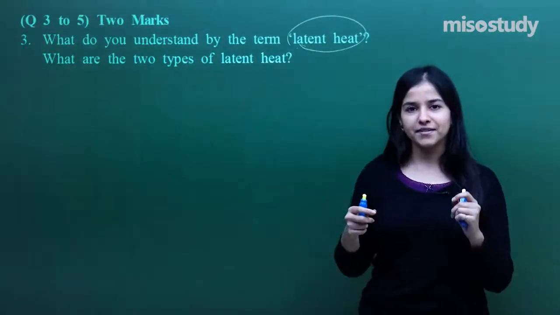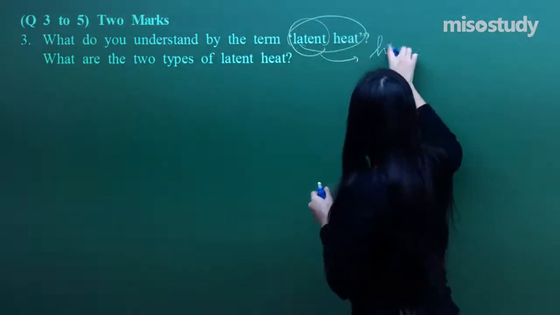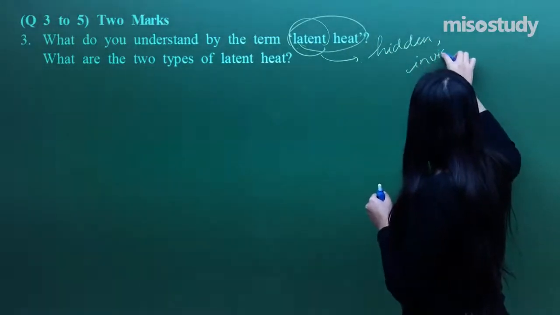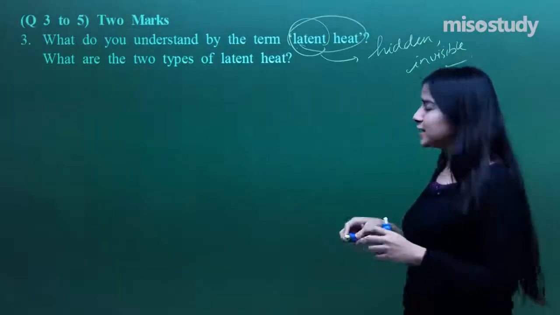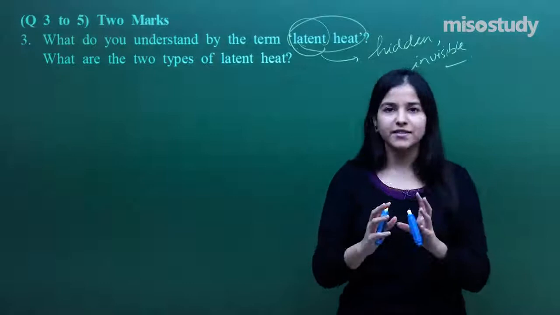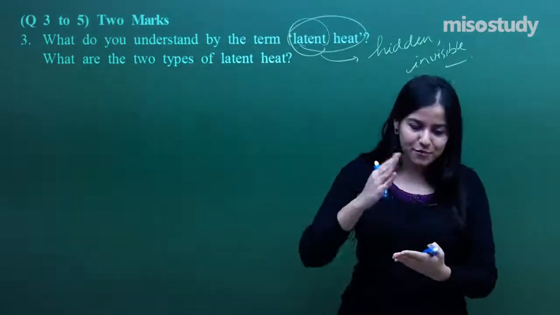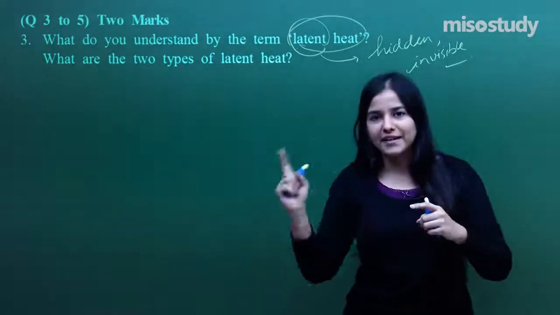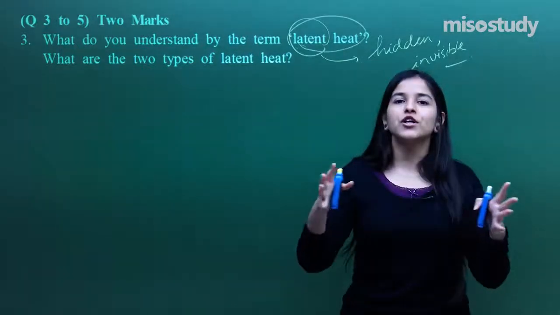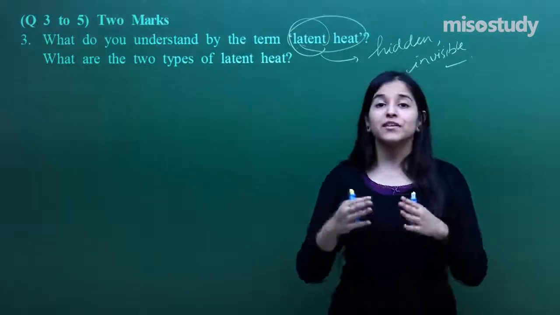Latent heat means invisible, right? Somewhere hidden, or I can say just invisible. So while I was heating an ice cube, it was at 0 degrees Celsius when it started melting. And what happened was that the entire heat I was supplying was getting consumed in moving the molecules apart to convert it into a liquid, and that is where the heat was going.